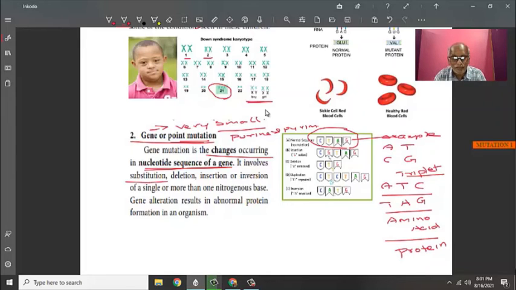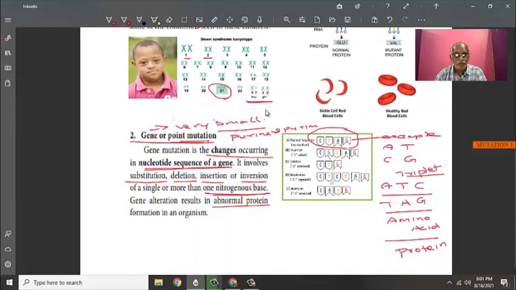See here, there is a substitution. Sometimes there is a deletion, insertion or inversion, like what we saw in the chromosome mutation. So the nitrogenous base will be either substituted or deleted or inserted or inverted. So this results in abnormal protein formation, we used to say. The reason is, if any alteration is there, a different type of amino acid will be synthesized, and definitely when amino acid change is there, there is a change in the protein.